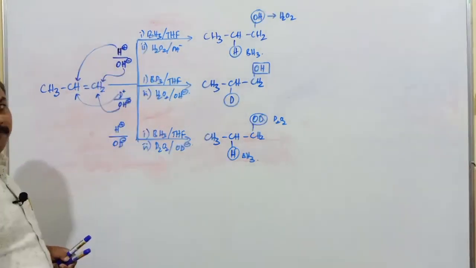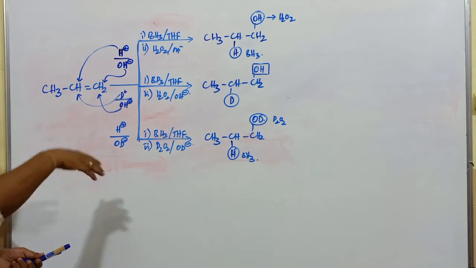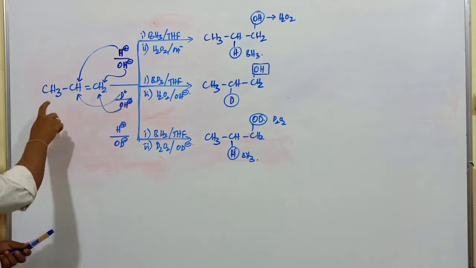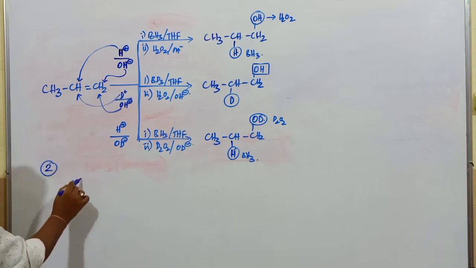So these are the products obtained when the same alkene is taken but in presence of different reagents. So this is one example of how different products are possible when the same alkene is considered. Okay, copy it. After completion of this one, next example you can consider.